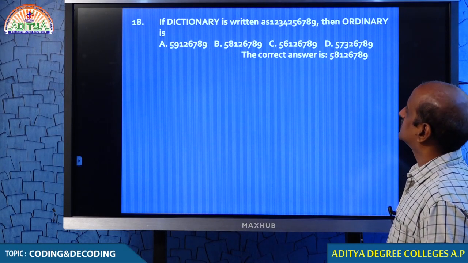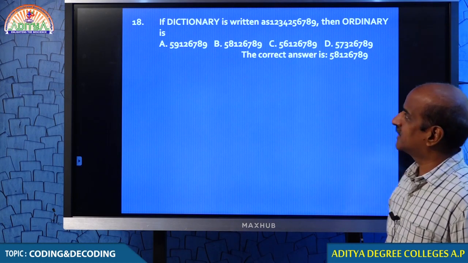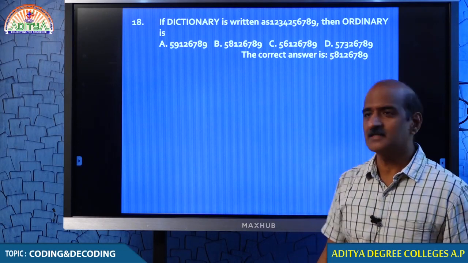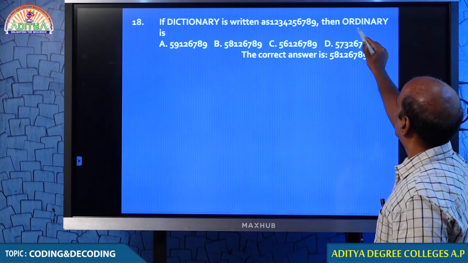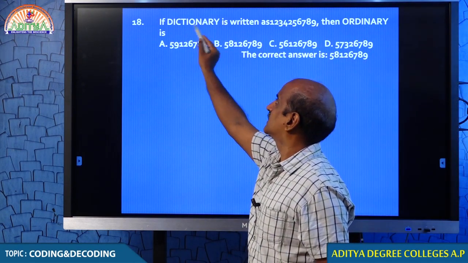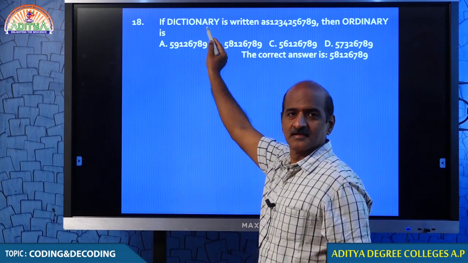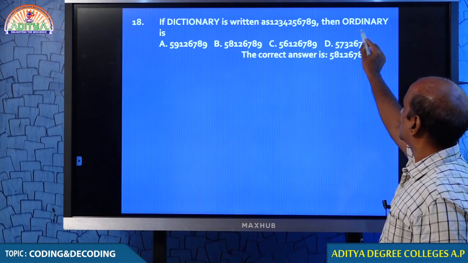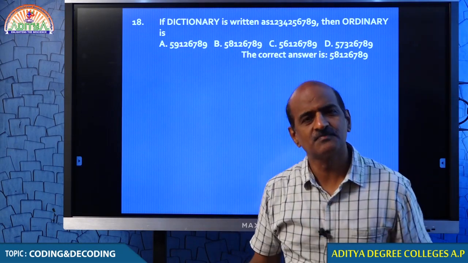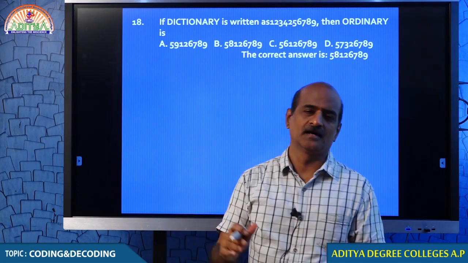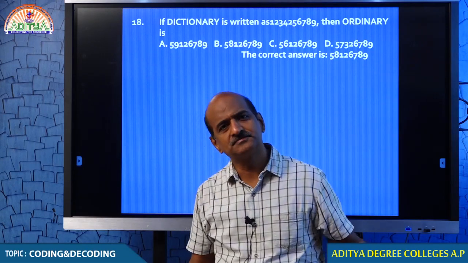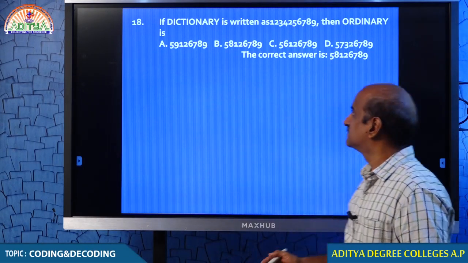Students, in question number 18, you need not bother about how the coding happened, because ORDINARY, all these letters are already there in the dictionary. The words which you are asked to decode are already there in the dictionary. It is only cut and paste. O is there, R is there, every letter is there. You straight away take the letters. What do you bother about? Done. Very simple.